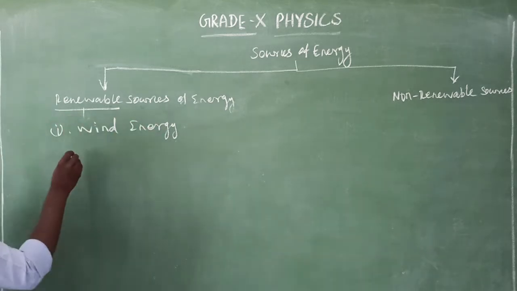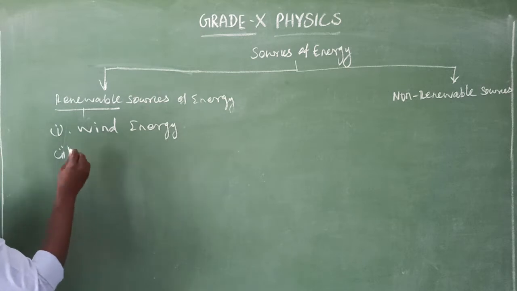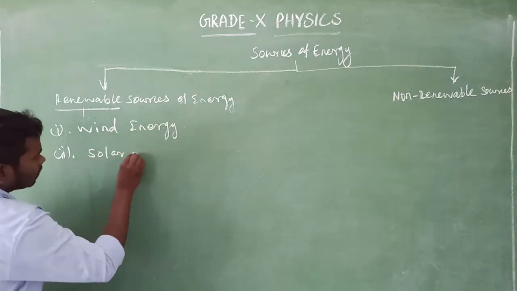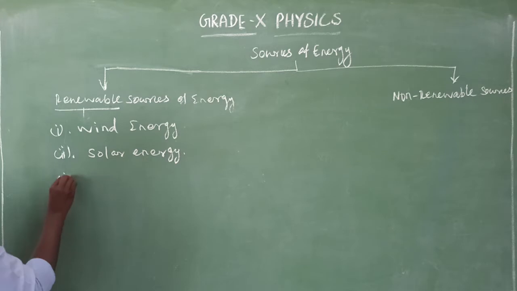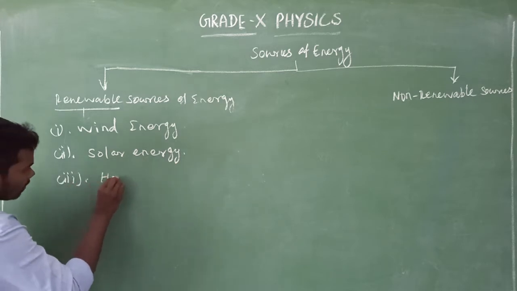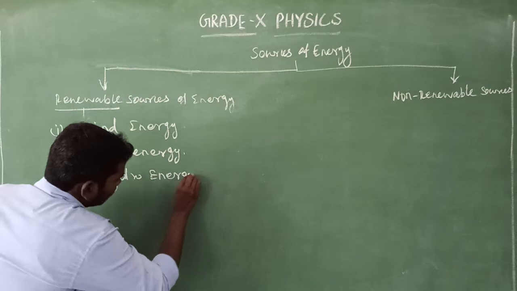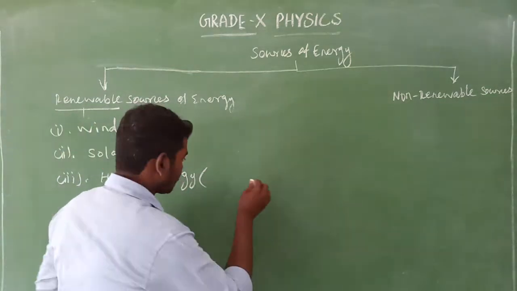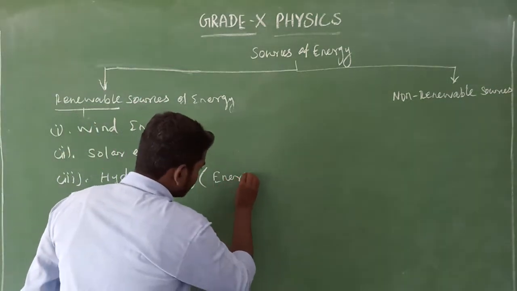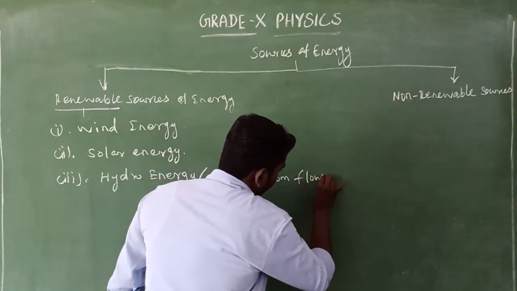First one, wind energy, then it can be solar energy, then it can be hydro energy. Hydro energy means nothing but energy from flowing water. This is the subtitle, energy from flowing water.